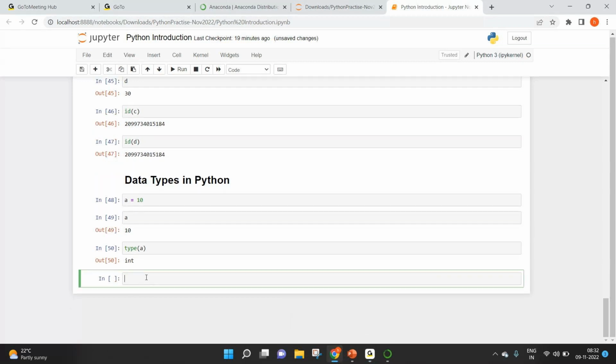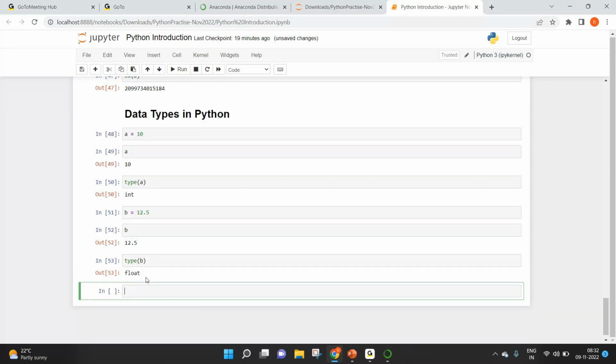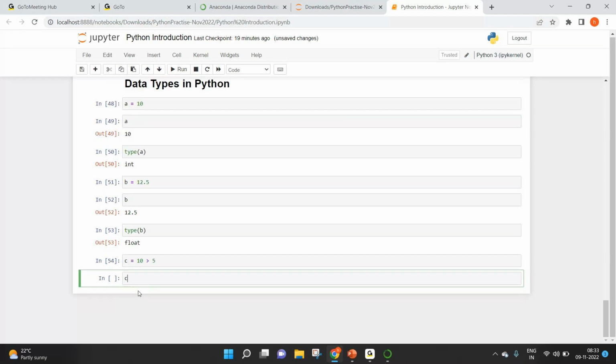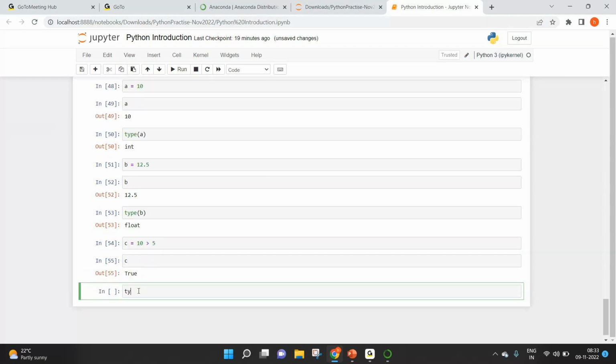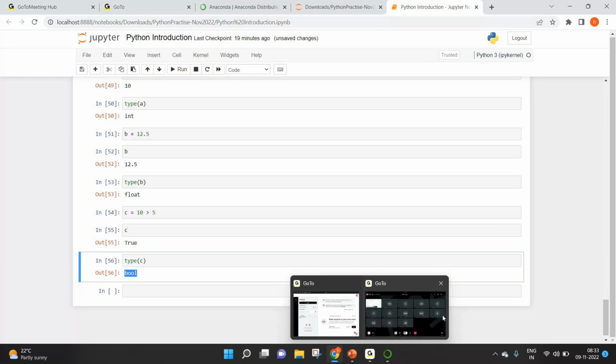Now, suppose I have b equal to 12.5. The value of b is 12.5. If you say type of b, that's showing as float. Now, suppose I have the boolean type. Boolean is nothing but it can have either true or false. C equal to, let's say, 10 greater than 5. Is this true? Yes, that is true. And if you look at type of c, that's bool. Bool is nothing but boolean. So boolean can have only two values, either true or false, nothing else.